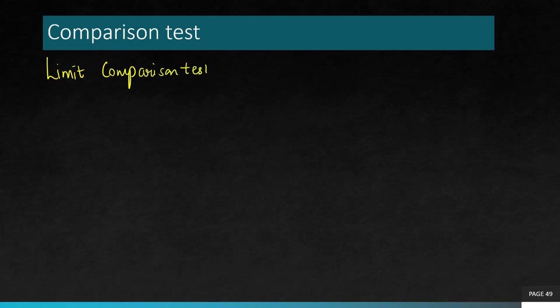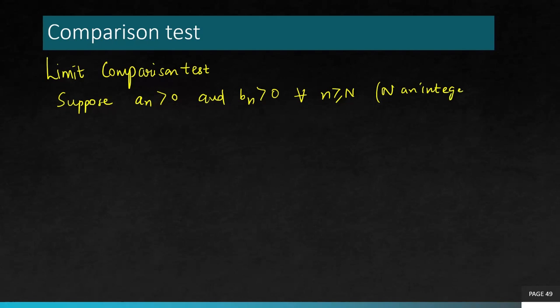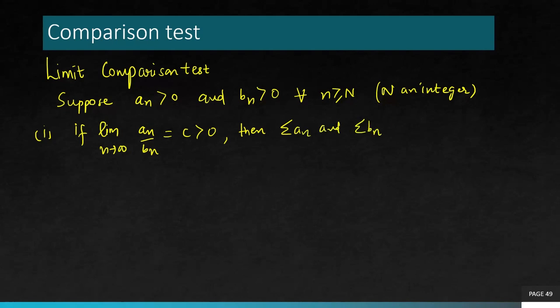So as is clear from the name, we need a comparison between two series. Suppose an is a positive term series and bn is another positive term series, and capital N has the same meaning, it's an integer. Now if the limit as n goes to infinity of an over bn turns out to be a positive number, then the test says both series behave alike, meaning they converge and diverge together. If one converges, the other converges. If the other diverges, the first diverges.